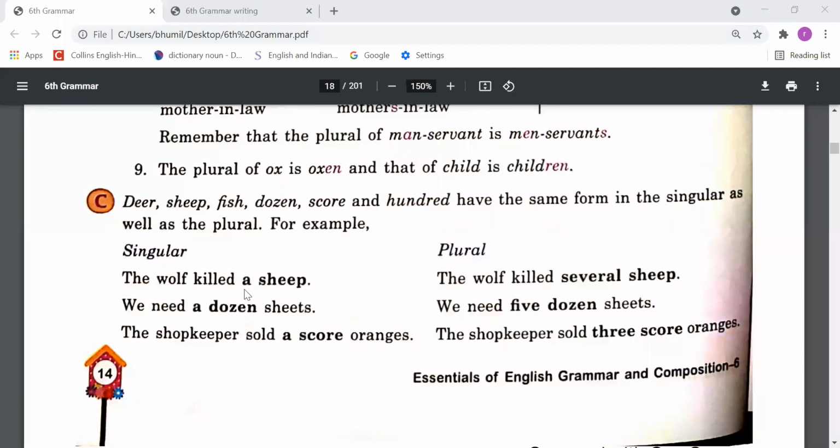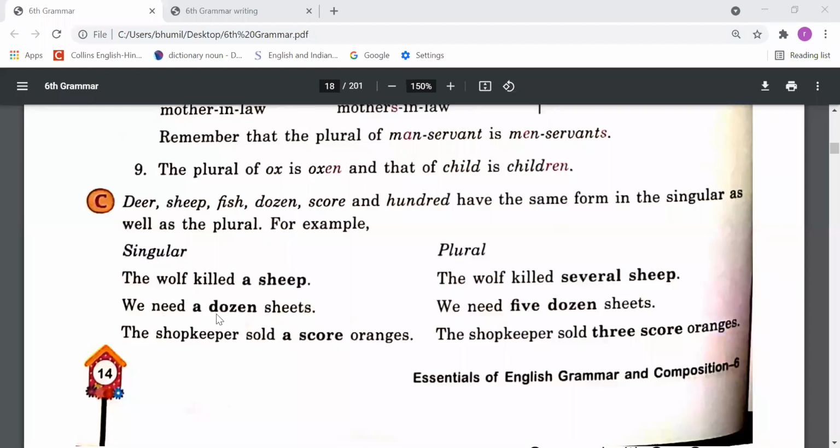The wolf killed a sheep. So we are talking about one sheep. The wolf killed several sheep. We have mentioned several, which means more than one. Despite that, we haven't made any change in the spelling of the word sheep.